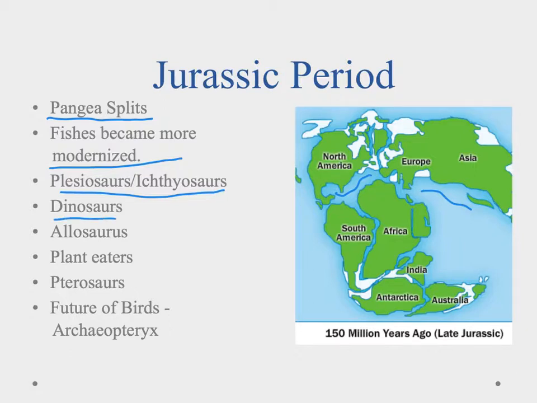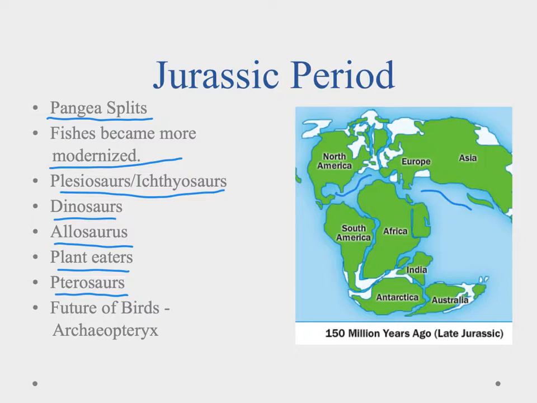Speaking of dinosaurs, we had all kinds of dinosaurs happening here. We had the meat eaters like the Allosaurus that was running around in the Jurassic period. We had our plant eaters like our brachiosaurs. We also had some flying ones, some pterosaurs. And the pterosaurs, through skin flaps, were able to glide and possibly fly. It's tough to tell by fossil evidence. People are on the fence about whether they could fly on their own or not.